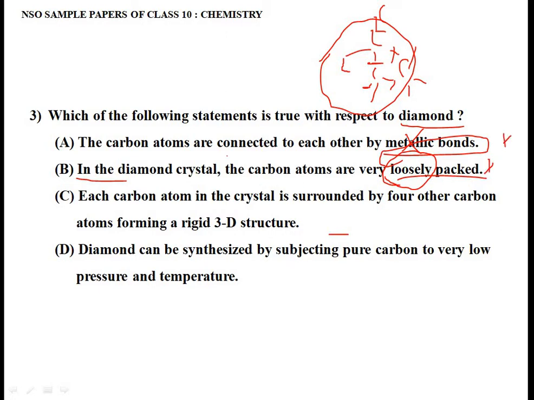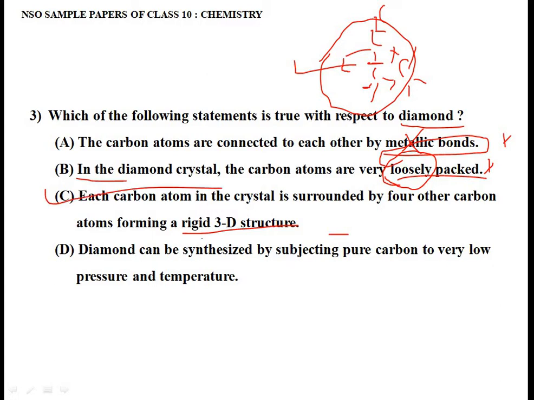Now option C says each carbon atom in the crystal is surrounded by 4 other carbon atoms forming a rigid 3-dimensional structure. This is what I have explained here, correct? So that's why it can be the answer. It could be the right answer.